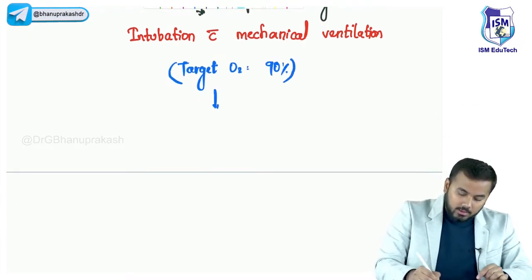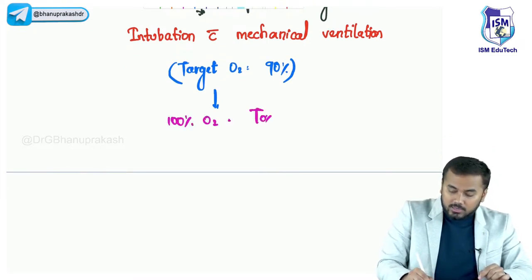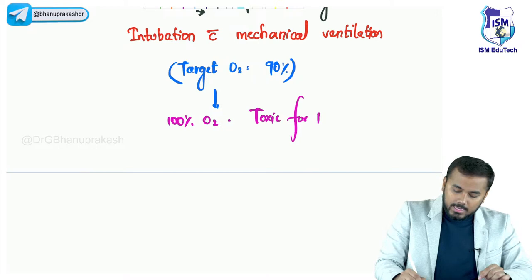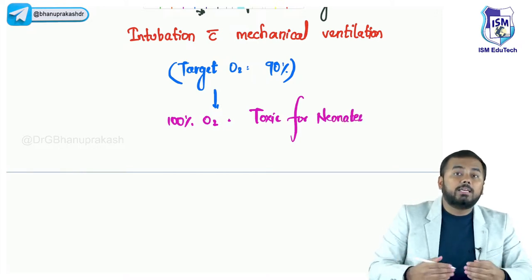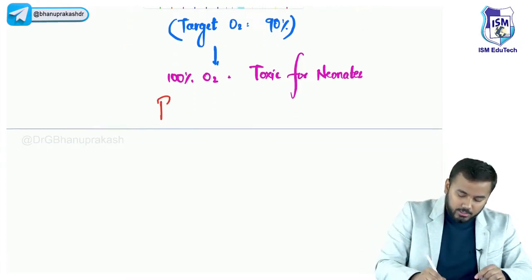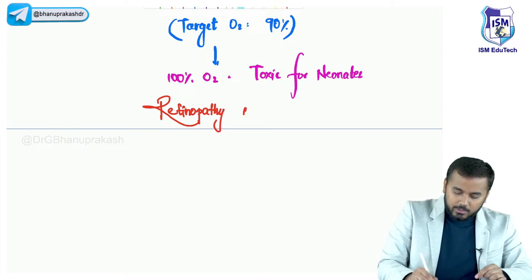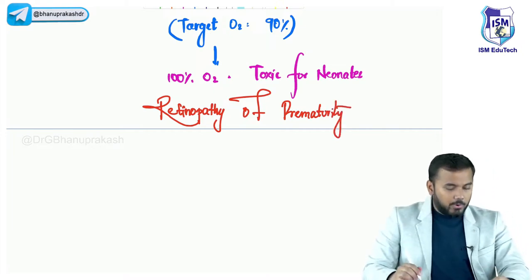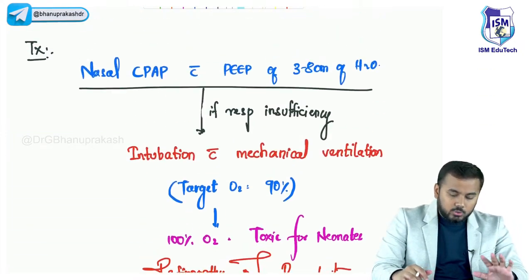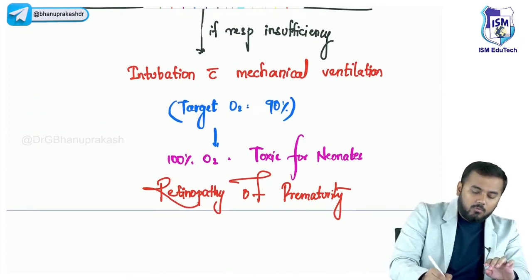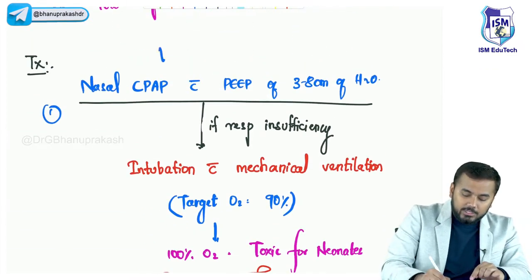Okay? Why? Because 100% oxygen is toxic for neonates. Toxicity means what toxicity? Retinopathy of prematurity. It would lead to retinopathy of prematurity. So I hope all of you understood this. This is the first important thing, what we do is ventilation. This is all ventilation.